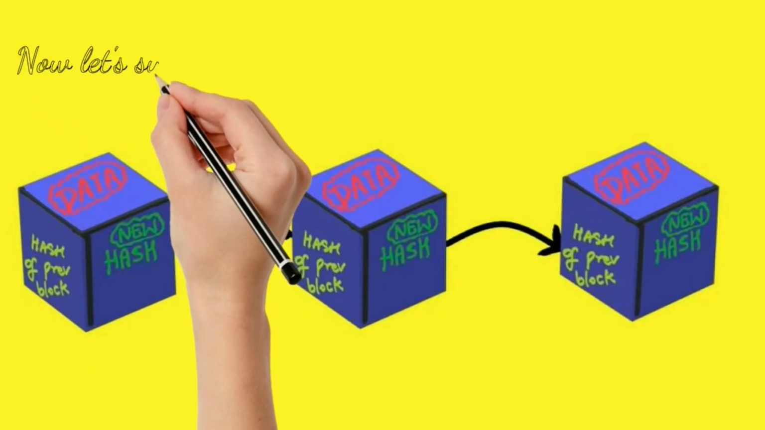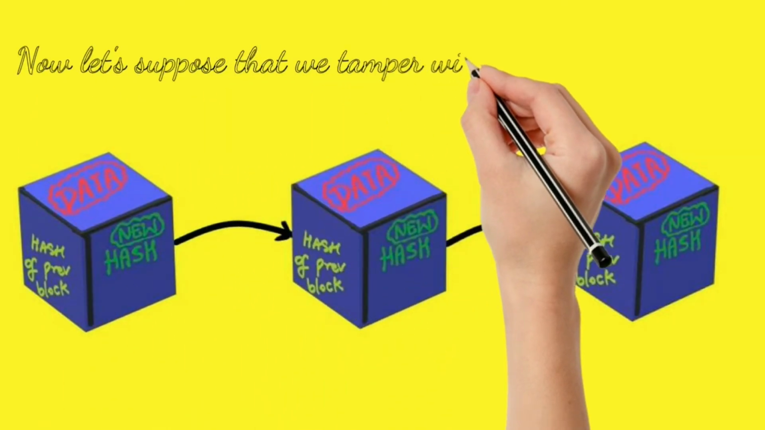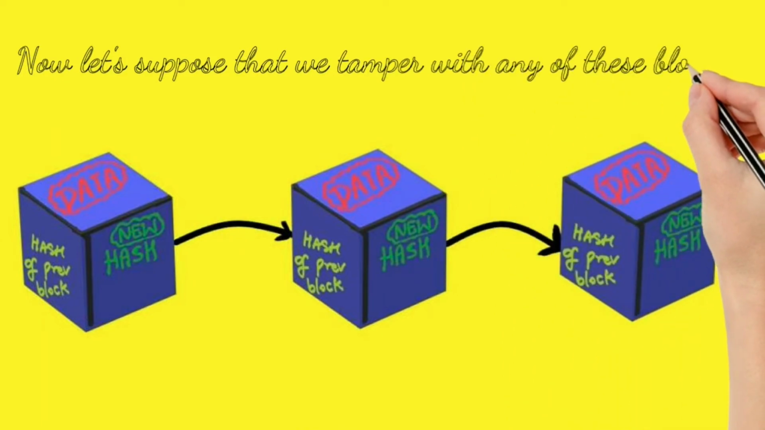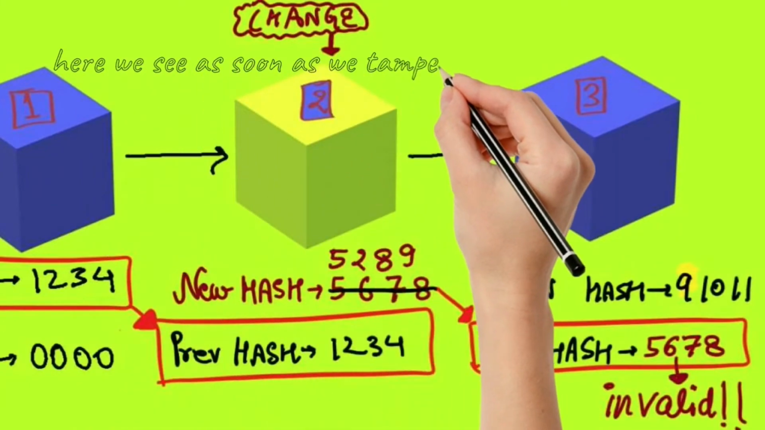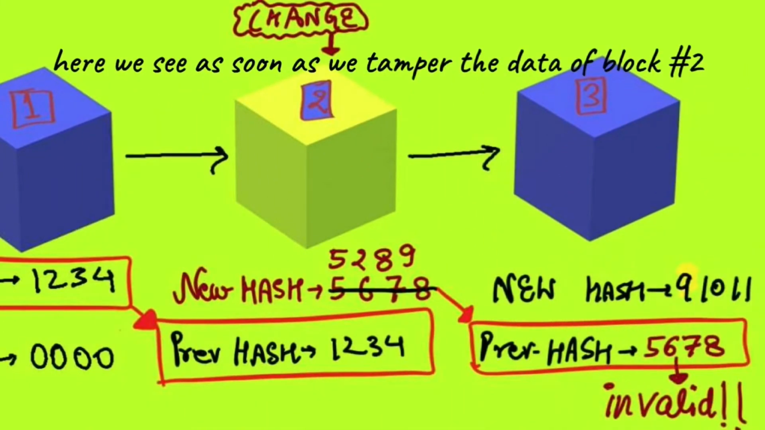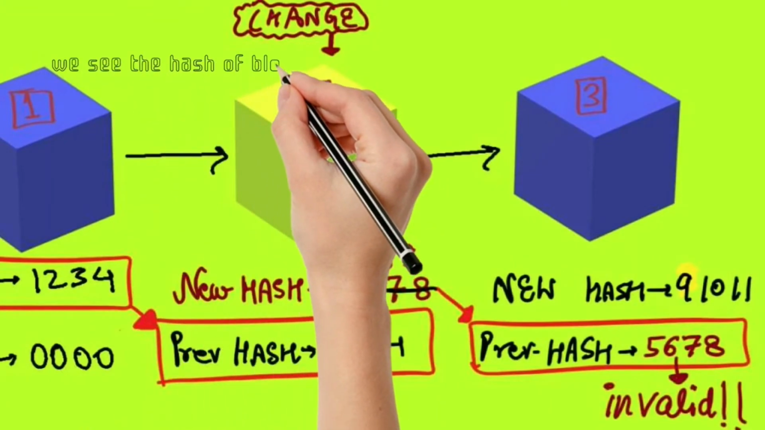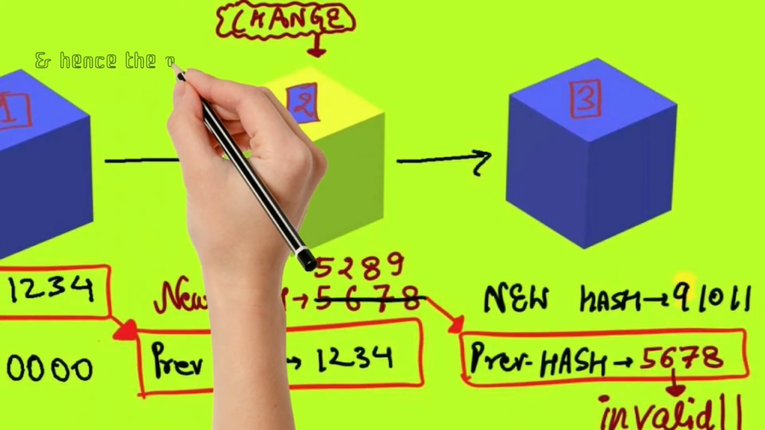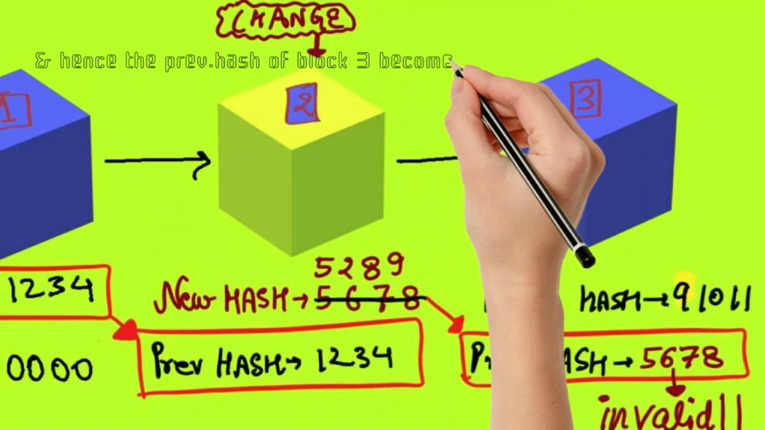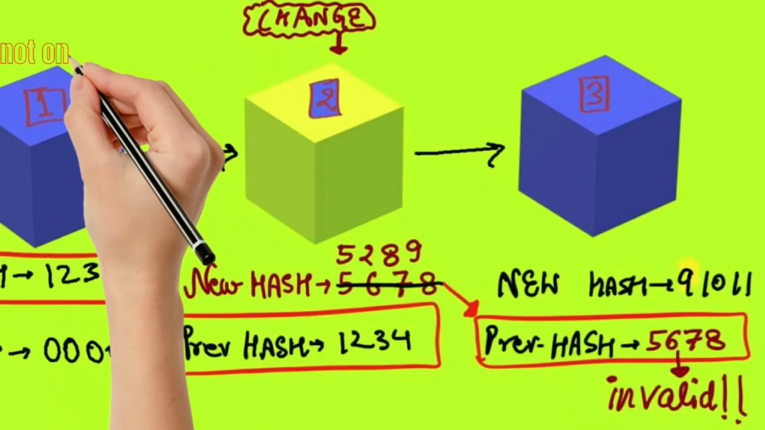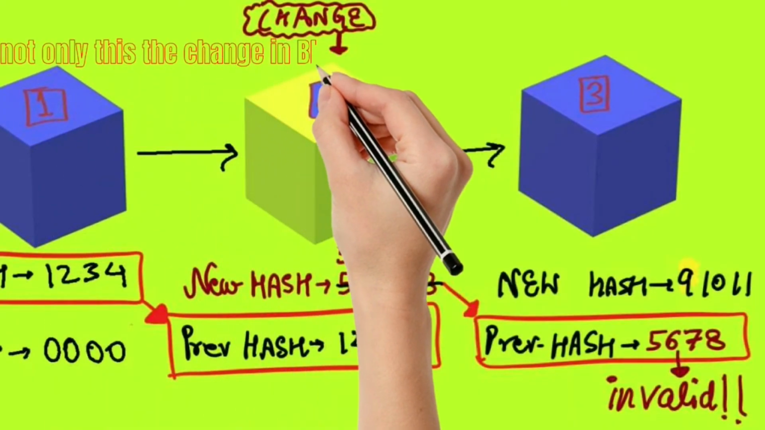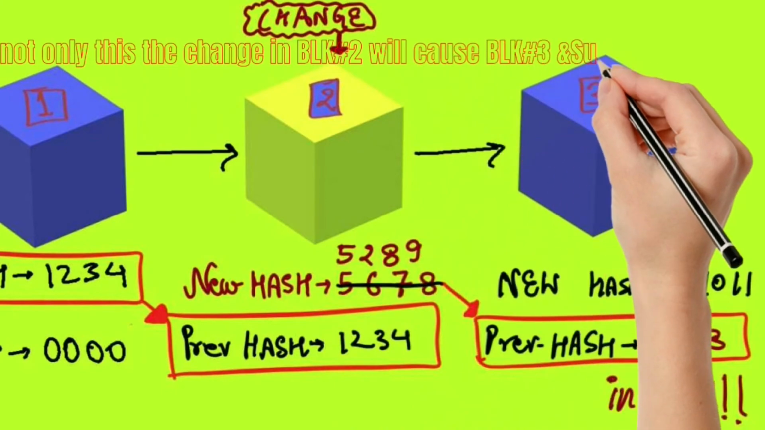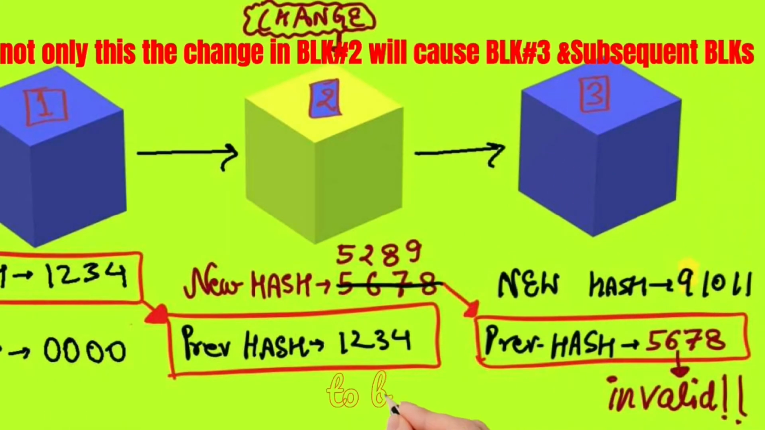But what will happen if we tamper with some data in the block? Let's suppose that we tamper with data of block number 2 here. As soon as we tamper the data of block number 2, we see that the hash of block number 2 changes from 5678 to 5289, and hence the previous hash of block number 3 becomes invalid. Not only this, the change in block number 2 will cause block number 3 and every subsequent block to become totally invalid.